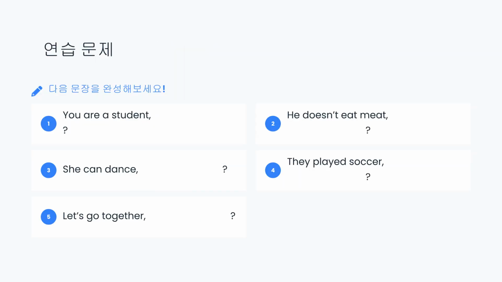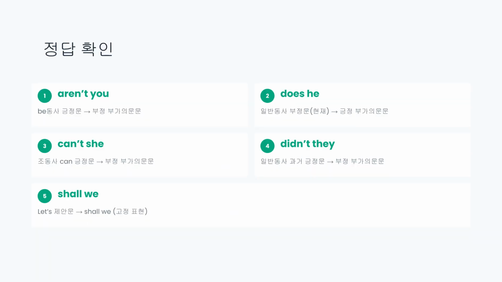Now let's try some practice problems. Complete the sentences by adding the correct tag questions. Try to solve problems 1 through 5. Let's check the answers. Number 1, "You are a student, aren't you?" is correct as it follows the opposite rule for be verbs.